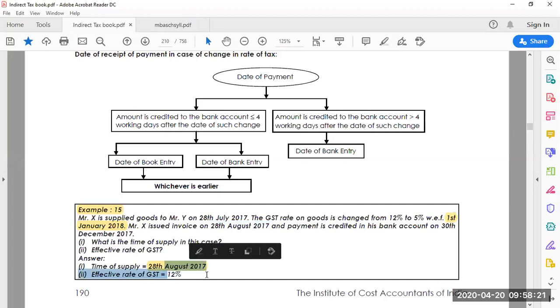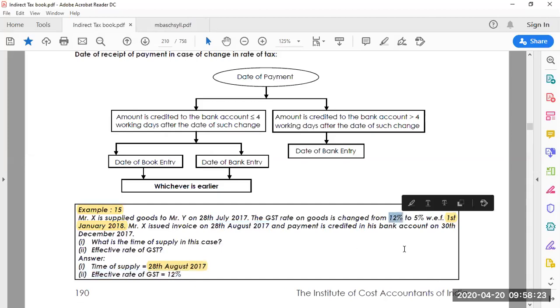The effective rate of GST will be the old rate, not the new rate. The reason is simple: the GST rate changed on 1st January 2018, but every transaction and settlement happened before 30th December 2017. That's why the old GST rate is applicable, not the new one.